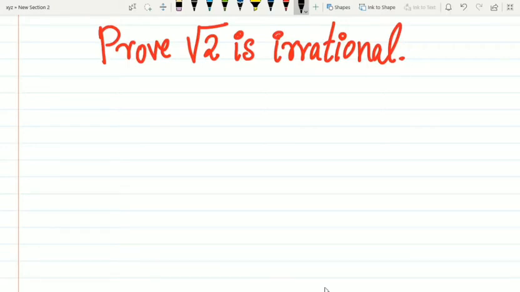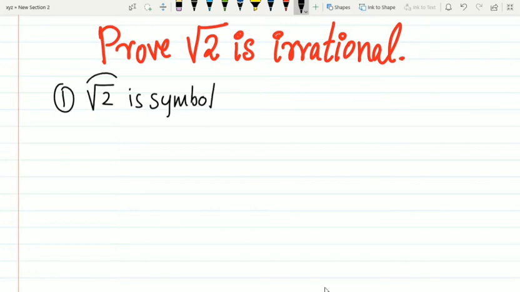I present you two arguments for why root 2 is irrational. First of all, let us look at this: root 2 is not actually a number, it's a symbol. I mean, this is a fancy looking symbol, but it represents a number. You can say this number is 1.414 dot dot dot. But what the actual value of the number is, I don't know. It goes on till infinity, and we are not sure of that.